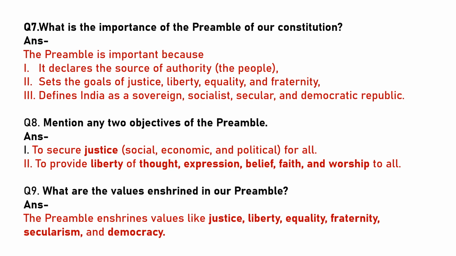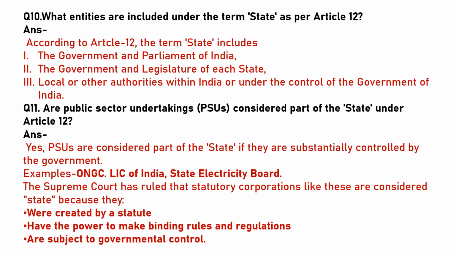Mention any two objectives of the preamble. The first is to secure justice, social, economic and political, for all. The second is to provide liberty of thought, expression, belief, faith and worship to all. What are the values enshrined in our preamble? The preamble enshrines values like justice, liberty, equality, fraternity, secularism and democracy.